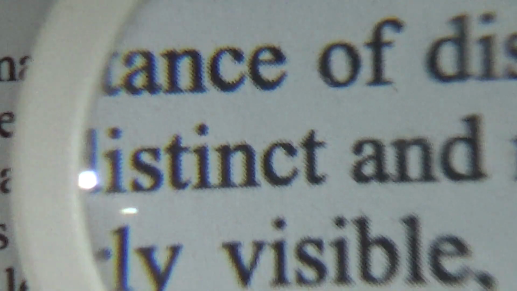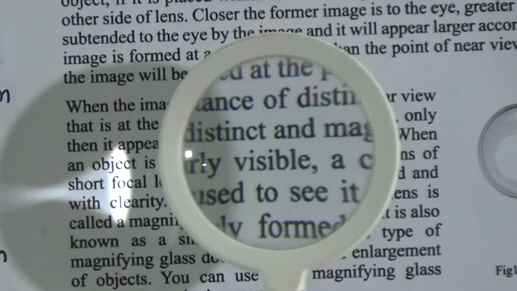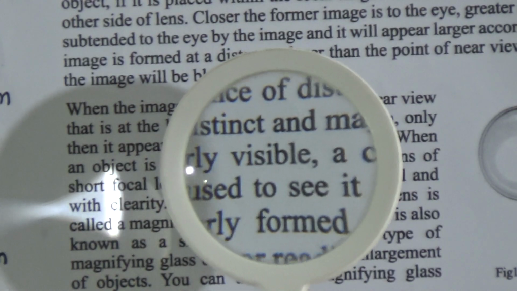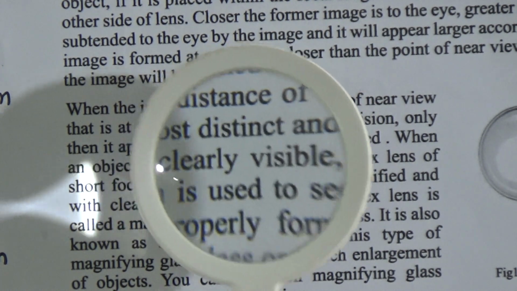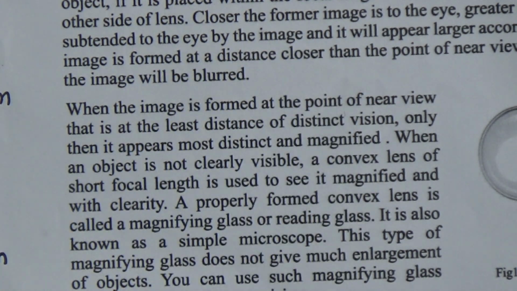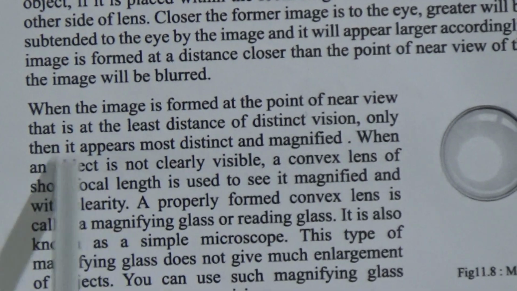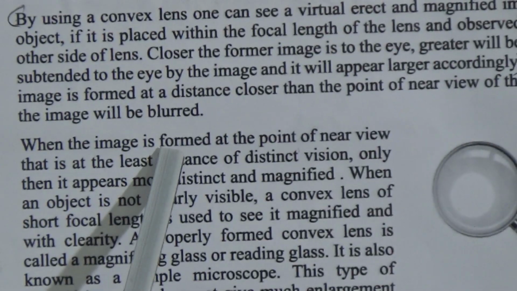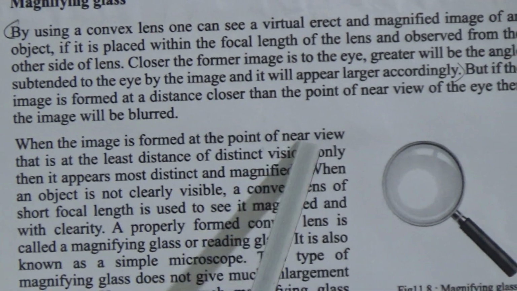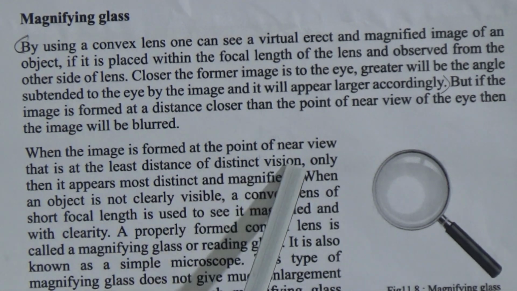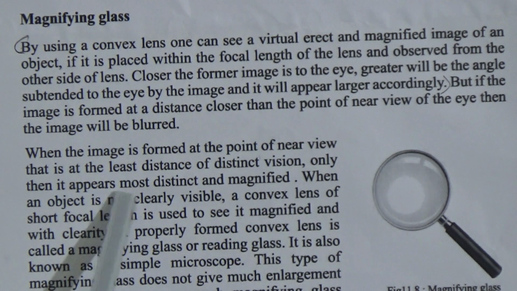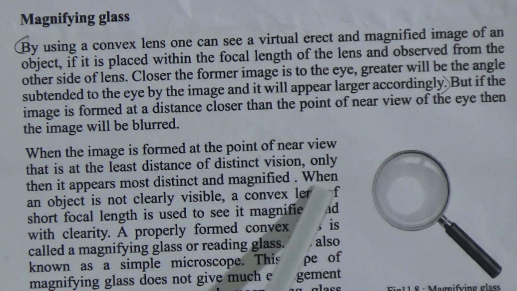That means we have to put the magnifying glass at a distance from where we can see it clearly and larger accordingly. When the image is formed at the point of near view, that is at the least distance of distinct vision, only then it appears most distinct and magnified.